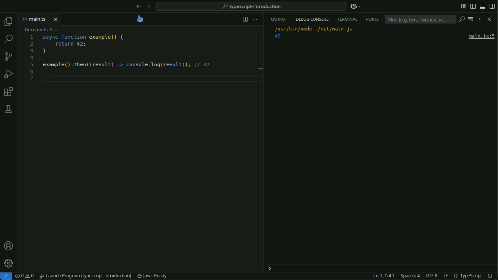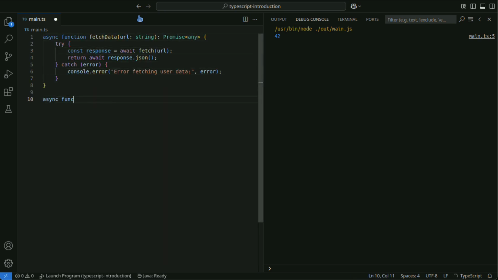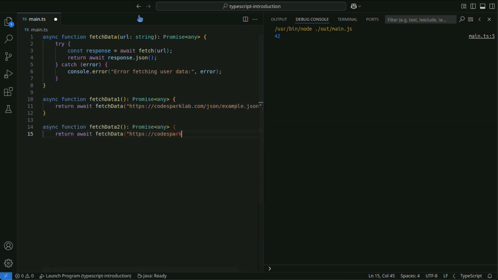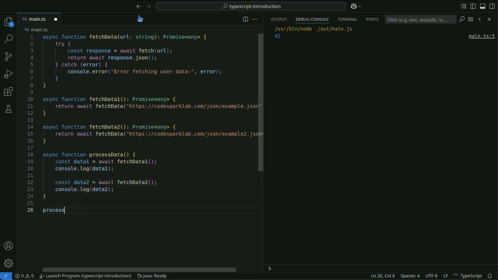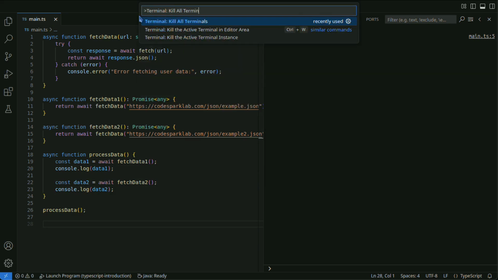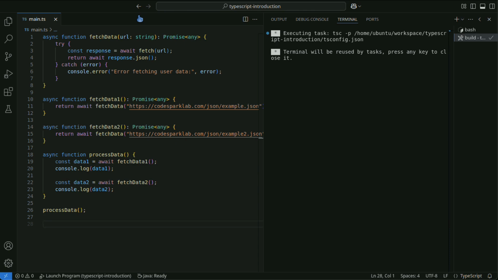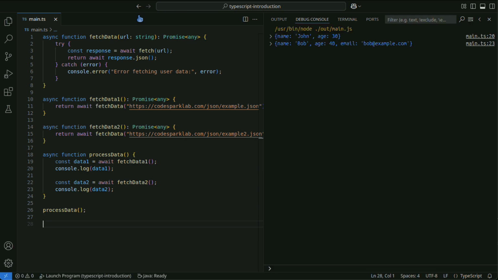When executing multiple asynchronous functions in succession, you can use await to control their order. In this example, fetchData2 is executed after waiting for fetchData1 to complete. This is more readable compared to using a promise chain.